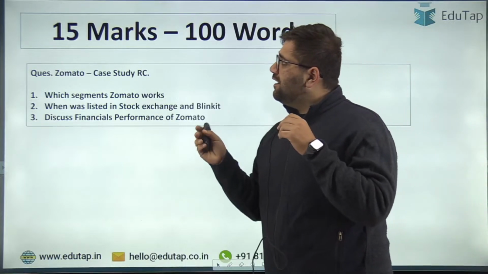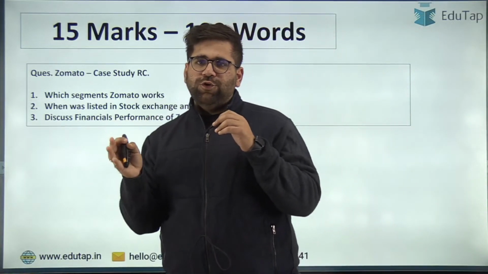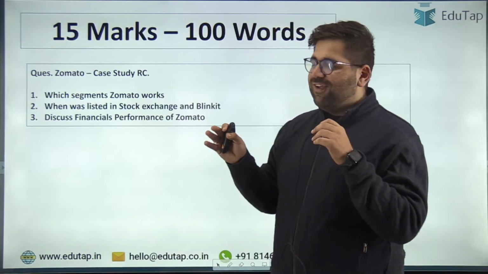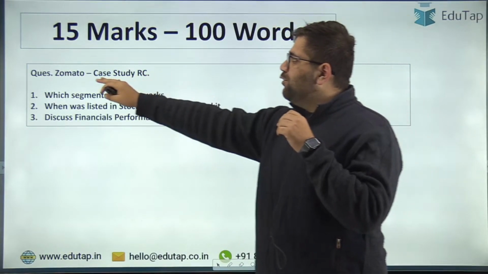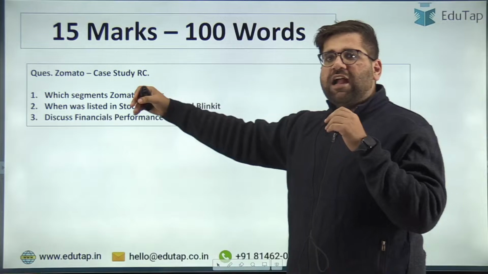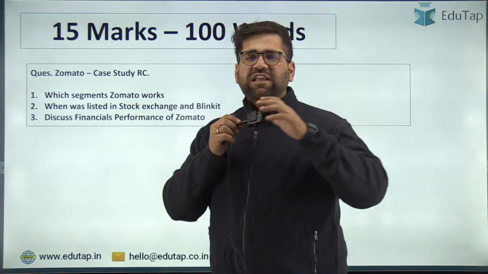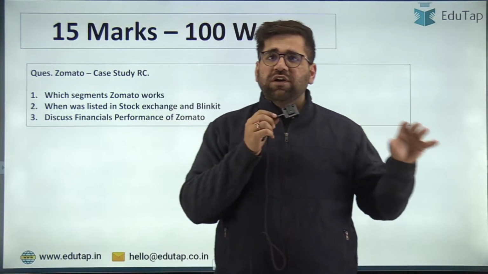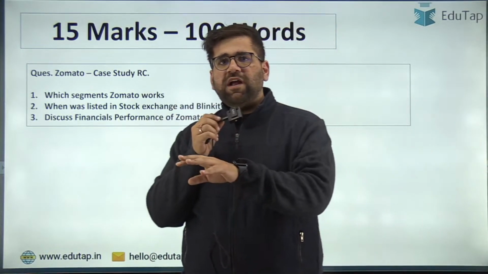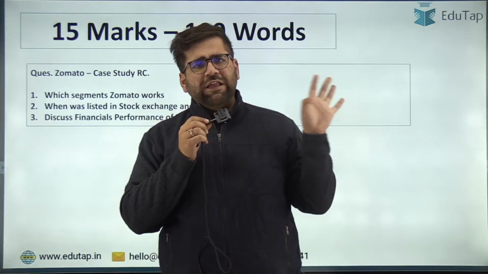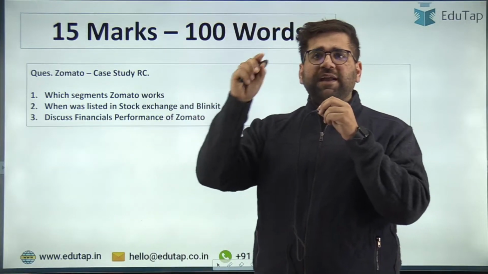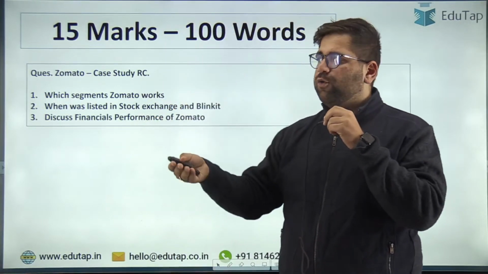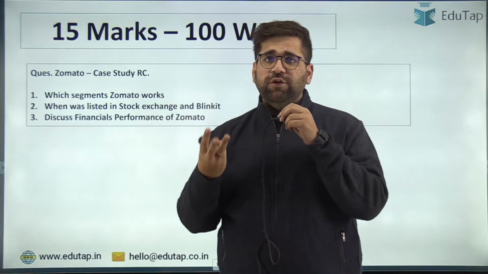In the 15 markers, they have given you Zomato, however you pronounce it. They gave you a case study, which was a kind of an RC: Zomato was established in this year, these are the products of Zomato, these are the business verticals, this is the sale of Zomato, and all the stuff. Based on this paragraph, they asked you 3 compulsory questions.